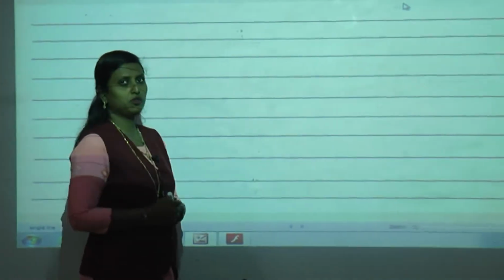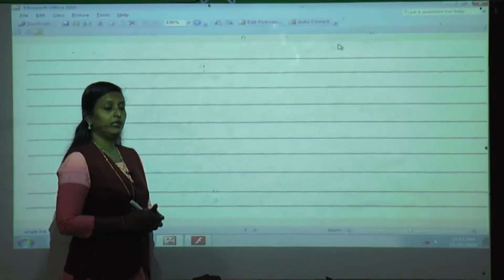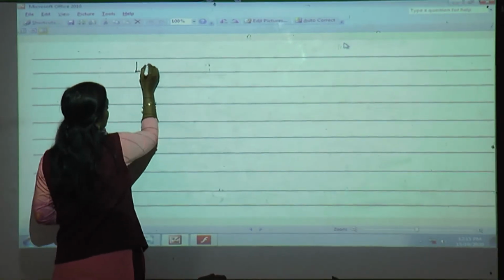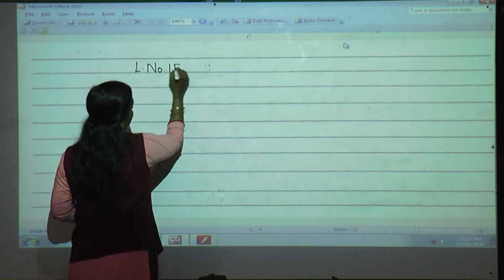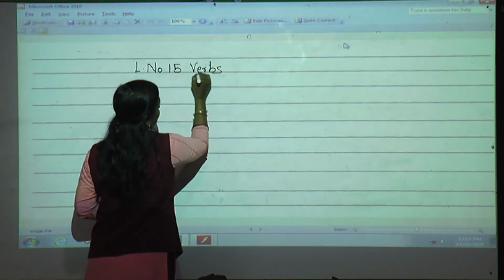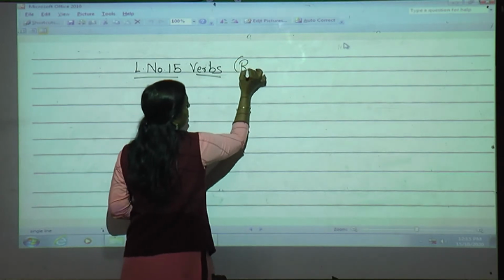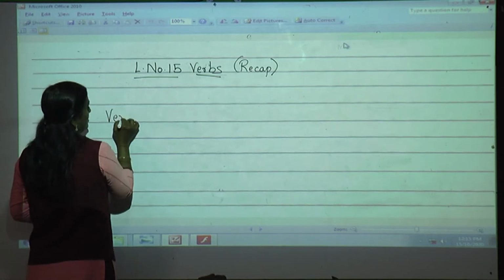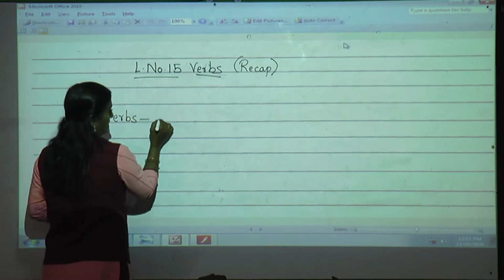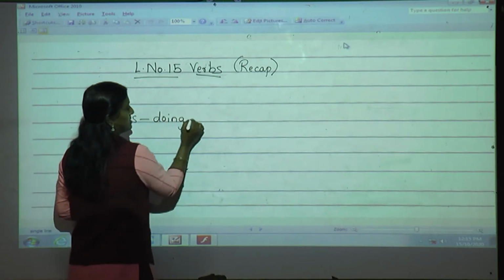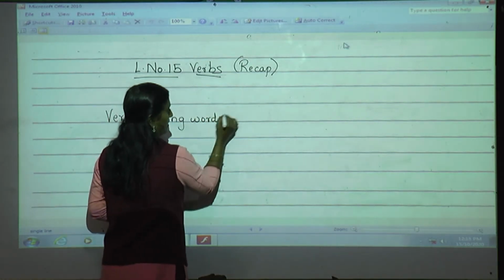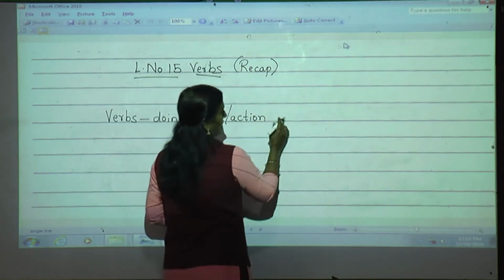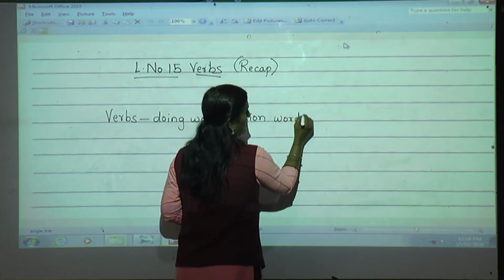Do you remember, students, what I taught you in lesson number 15, verbs? First was the definition. Can you tell me what that was? We'll first take a recap. So what were verbs? Verbs are doing words and action words. This was the first thing which we learned in verbs.